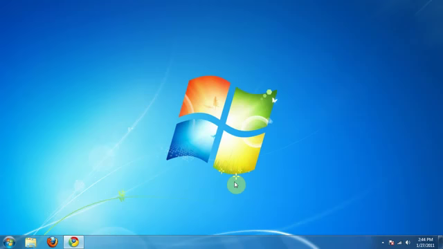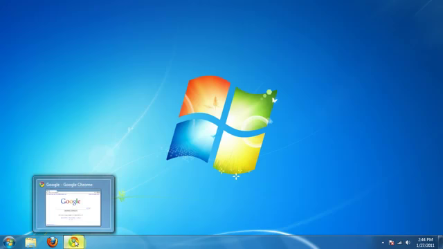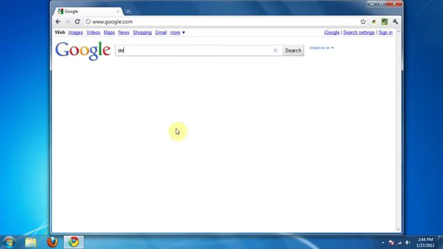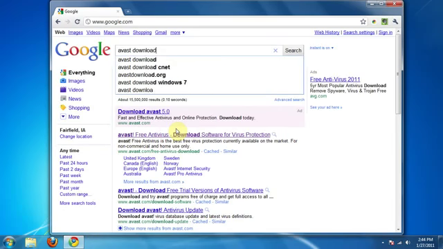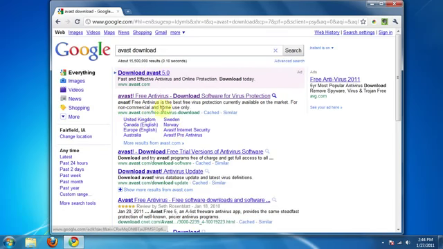So I'm going to show you how to install my favorite free antivirus. It's called Avast. There are other options available, so use whatever you like, but I think Avast is a very simple program, and it has a nice interface, and it does a great job. So we're just going to open up our nice Google Chrome browser, and we're going to search for Avast download. And that's just going to bring us right to it right here.